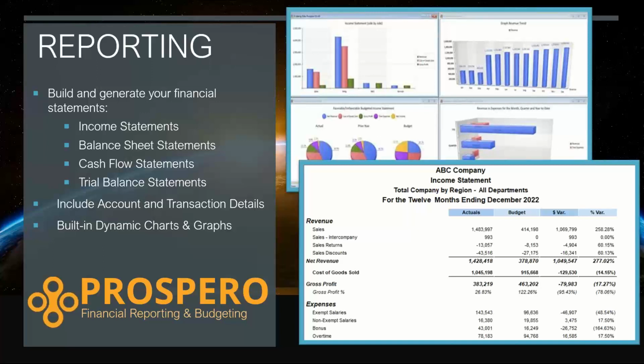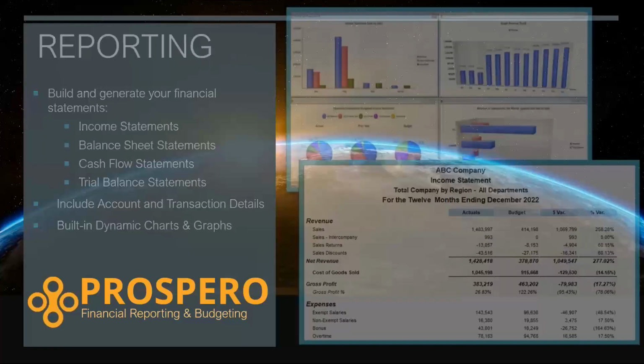The reports, we have account and transaction level detail pages for those that report data. You can just double click on a row and drill down to those individual pages. See exactly what account numbers and dimensions all the balances are posted to and all the transactions that make up those balances. And we also have built-in dynamic charts and graphs for all of the reports that we set up inside Prospero. So you can look at these reports in the numeric layout, as well as any charts and graphs. And the charts and graphs, they're dynamic because they're not just static representations of that data. You can actually double click and drill down through the charts and graphs to the lower levels of details.